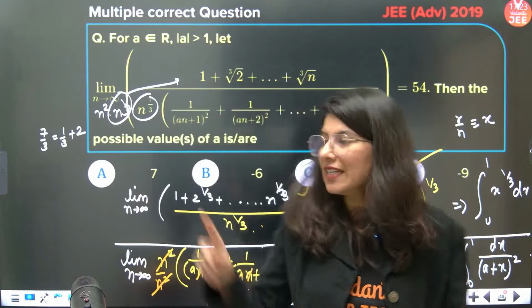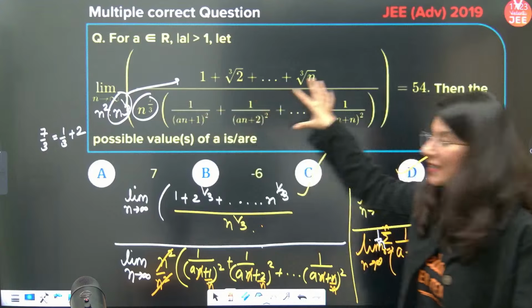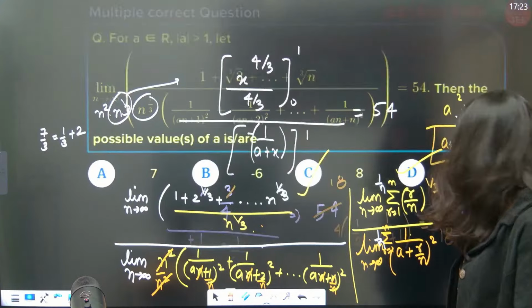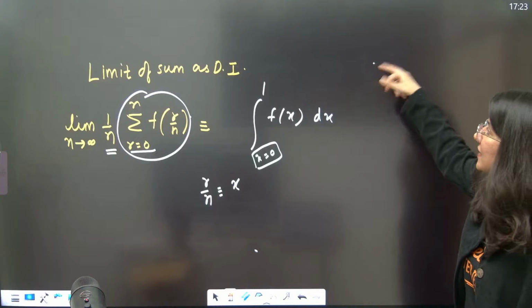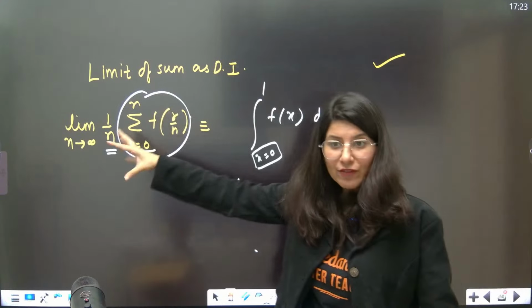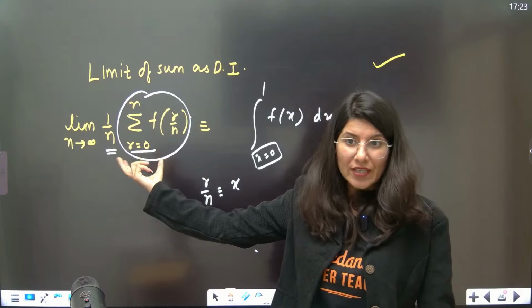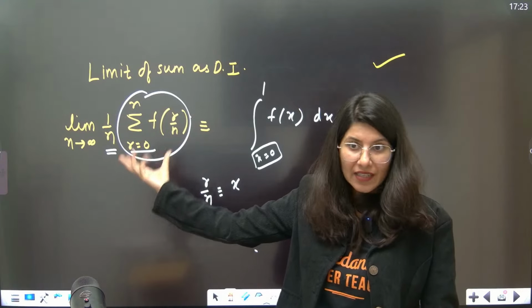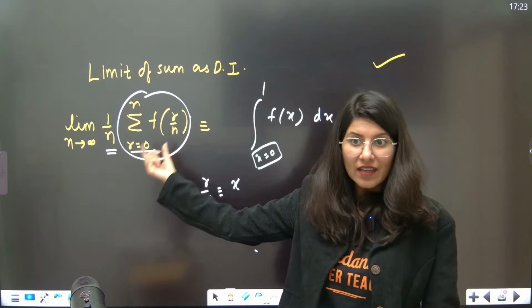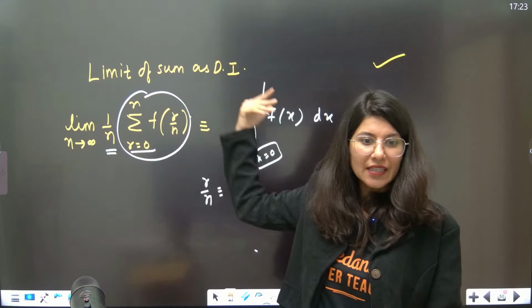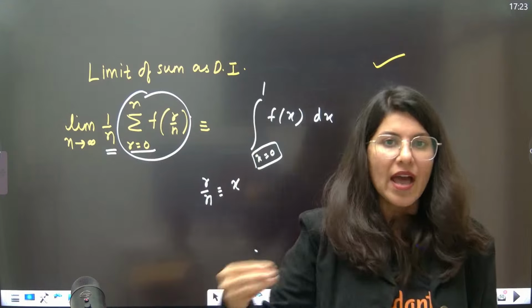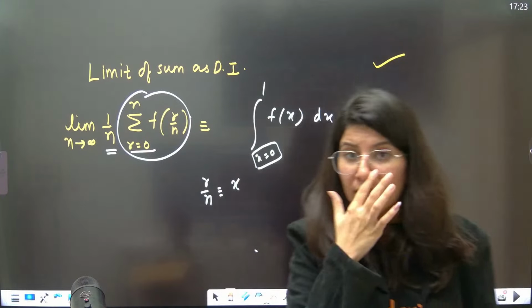Whenever you see limit n tends to infinity and you can see a summation, the concept we are going to use in this question is limit of a sum as definite integration. So you have to convert your question into this particular format, and once you are done with that, you have to do the necessary transition. Summation will get converted into integration, and this is what your syllabus is.